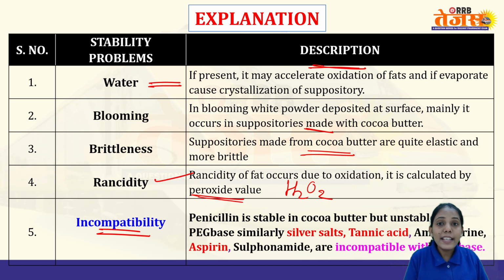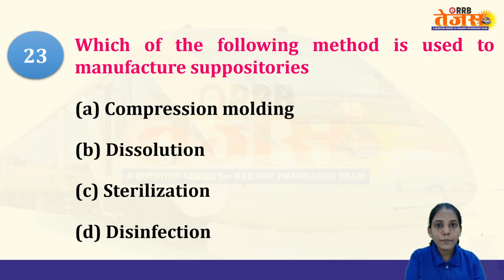Incompatibility: penicillin is stable in cocoa butter but unstable in PEG base. Similarly, silver salts, tannic acid, aminopyrine, aspirin, and sulfonamides are incompatible with PEG base. So this is very important to understand. Along with this, penicillin is also unstable with your polyethylene glycol base.